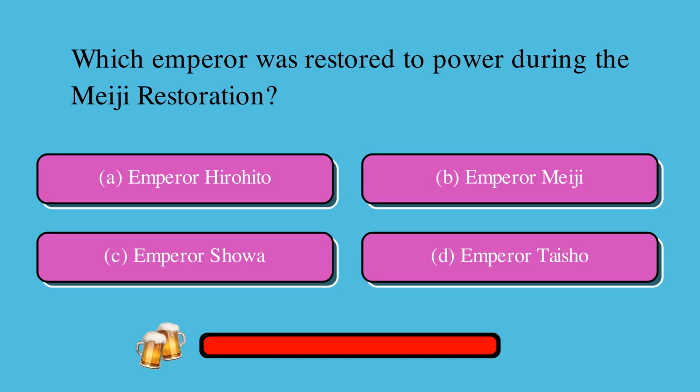Which emperor was restored to power during the Meiji Restoration? Is it A. Emperor Hirohito, B. Emperor Meiji, C. Emperor Showa, or D. Emperor Taisho? The correct answer is B. Emperor Meiji.